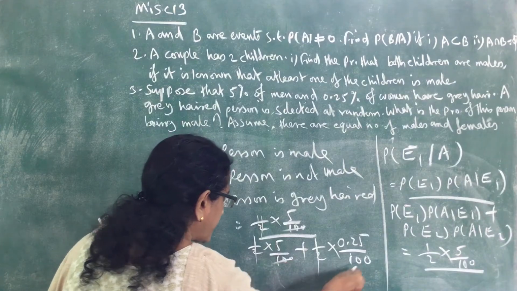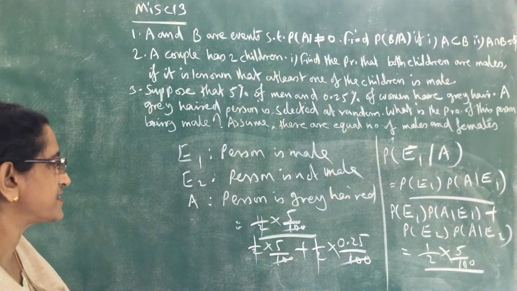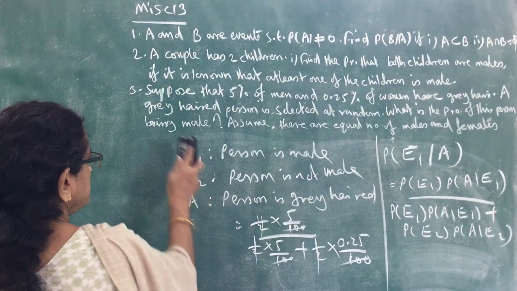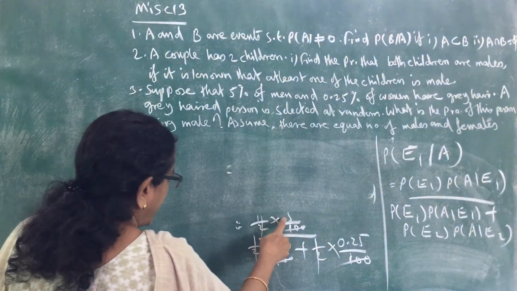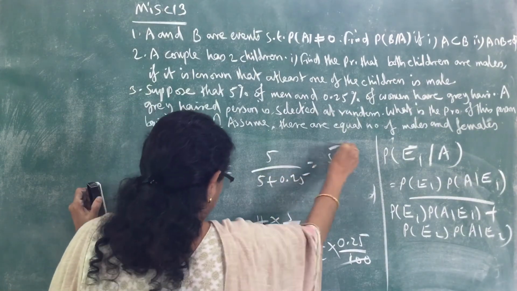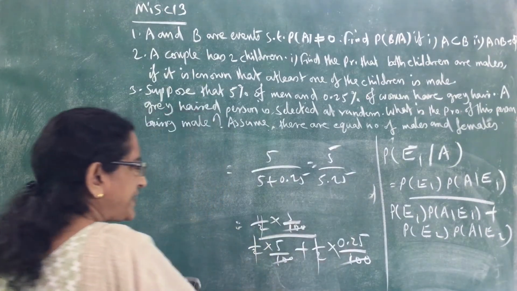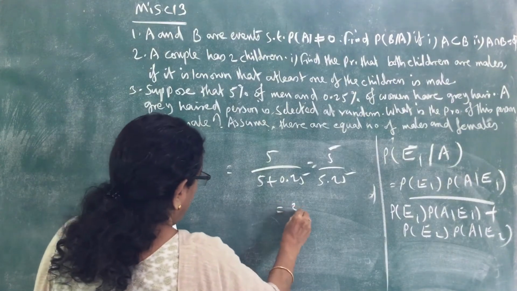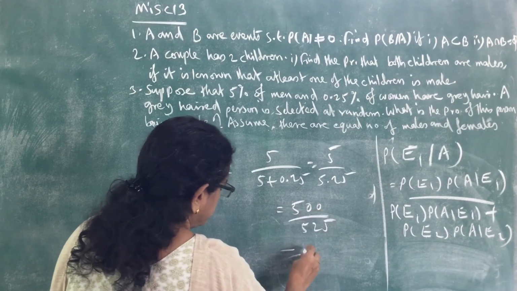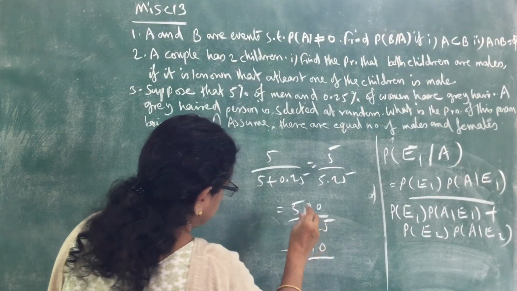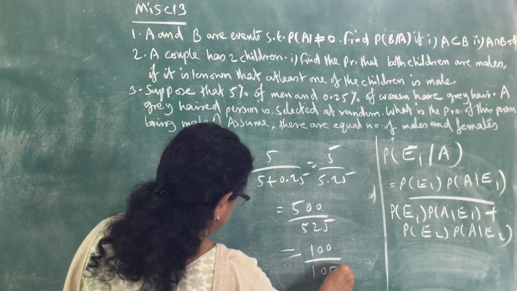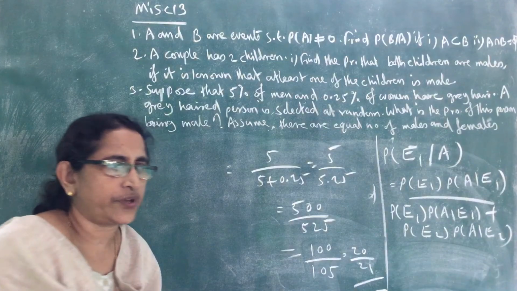Here 100, here 100, here 100: in all three terms there is 100, that also cancels. So that is equal to 5 divided by 5 plus 0.25, that is 5 by 5.25, that is equal to 500 divided by 525, that is equal to 20 by 21. Okay, that is the answer.